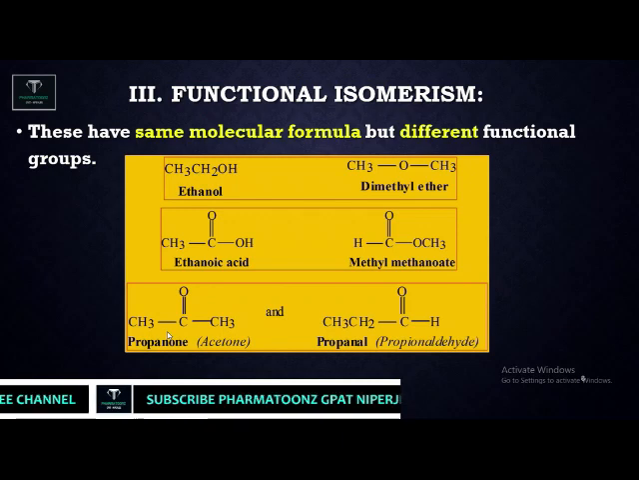In the same way for ketone as well as aldehyde: propanone, common name acetone, and propanal, propionaldehyde. Here the functional group is ketone, here the functional group is aldehyde. So this is called functional isomer, having the same molecular formula but a different functional group attached.